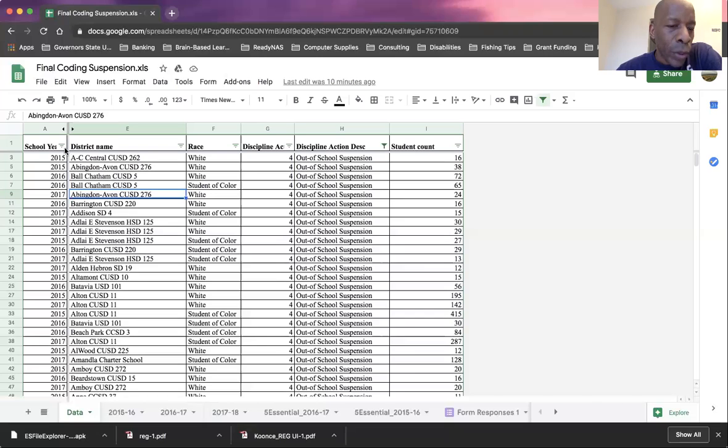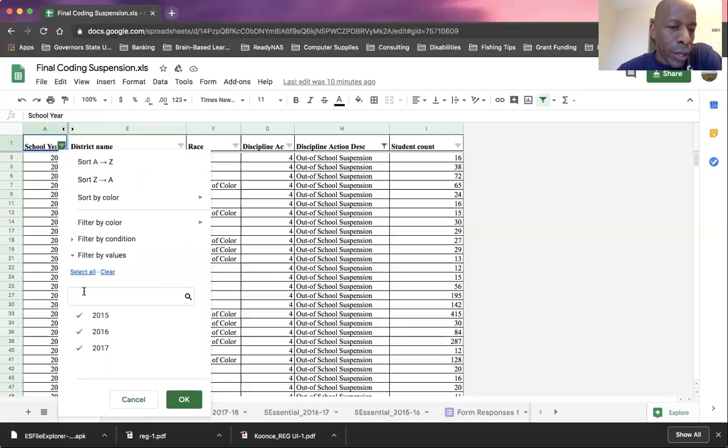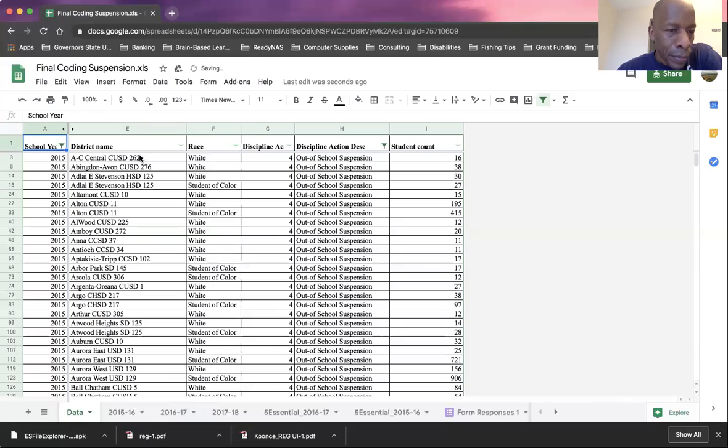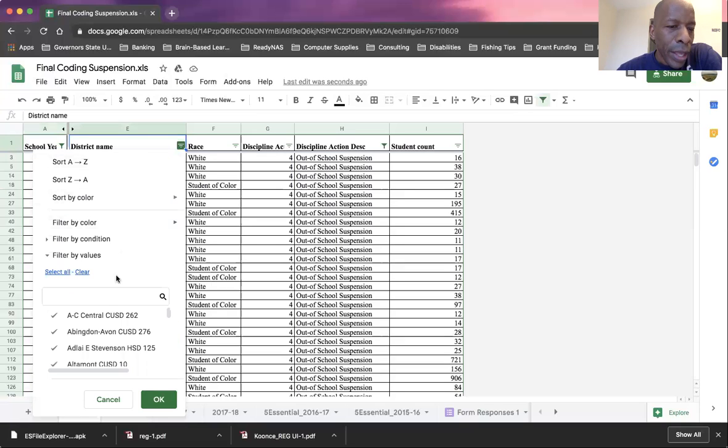So as we're going through and looking at these, I'm going to filter this initial column here to just 2015. So you can see here, if I clear and then select 2015, only the year 2015 will show for the rest of the data. Okay, so they're also sorted alphabetically. So you can also select here, and you can sort the data alphabetically. I'm going to leave it alphabetical. You can also sort by color. You can filter by color, filter by a specific condition, so on and so forth.